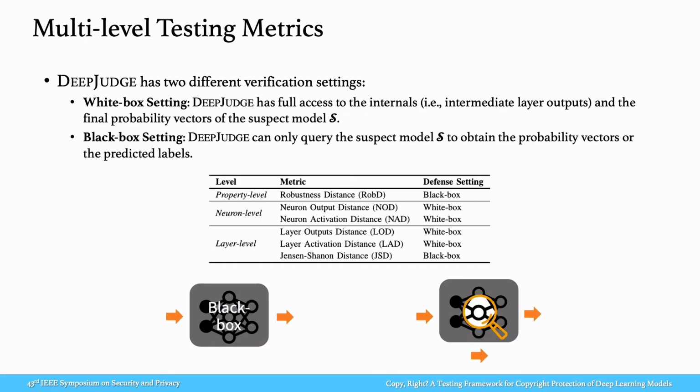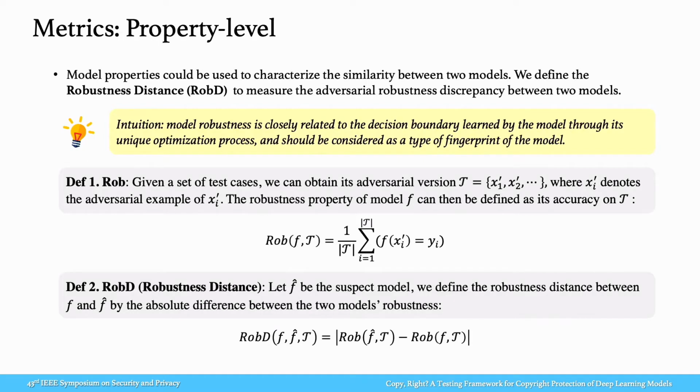We first introduce the testing metrics for two different settings respectively, white box and black box. In the white box setting, DeepJudge has full access to the internals and the final probability vectors of the suspect model, while in the black box setting, DeepJudge can only query the suspect model to obtain the probability vectors or the predicted labels.